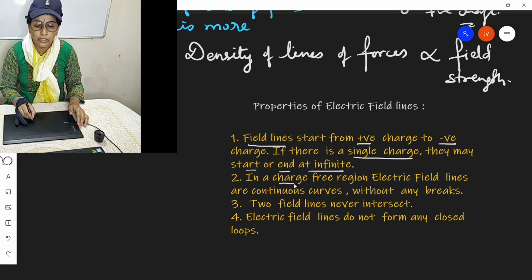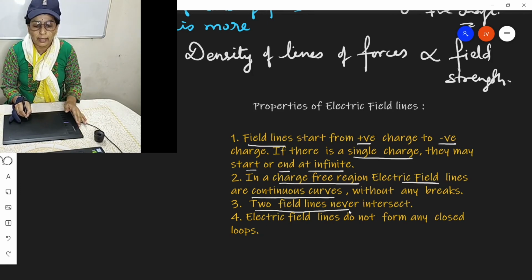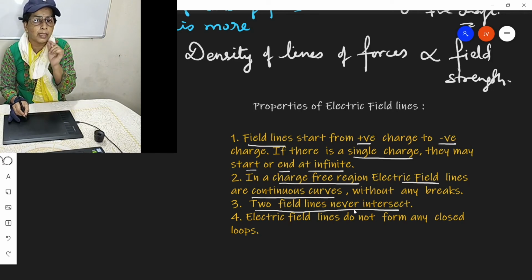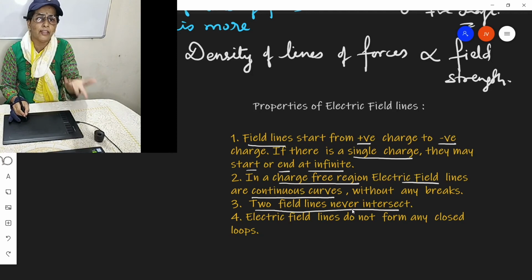Second point, in a charge-free region, electric field lines are continuous curves without breaks. Third point, two field lines never intersect. I have explained that if they intersect, then at the point of intersection, the direction of electric field will be in two different directions. But at one point, the direction of electric field or magnetic field or any field will be one. So the direction can't be two different.